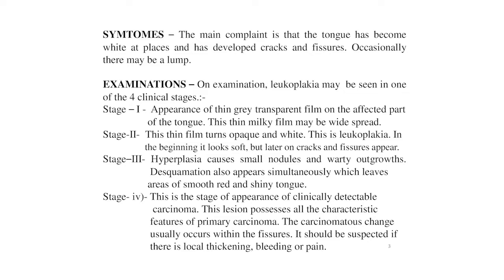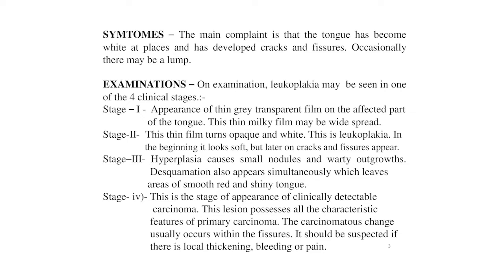Examination. On examination, leukoplakia may be seen in one of the 4 clinical stages. Stage first, appearance of a thin grey transparent film on the affected part of the tongue. This thin milky film may be widespread. Stage second, this thin film turns opaque and white. This is leukoplakia. In the beginning, it looks soft, but later on cracks and fissures appear.